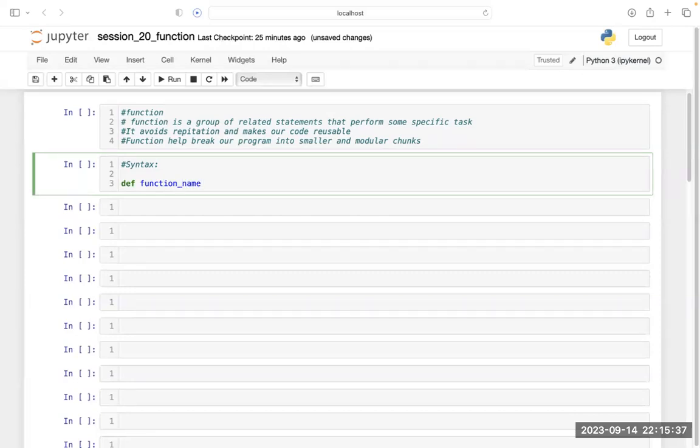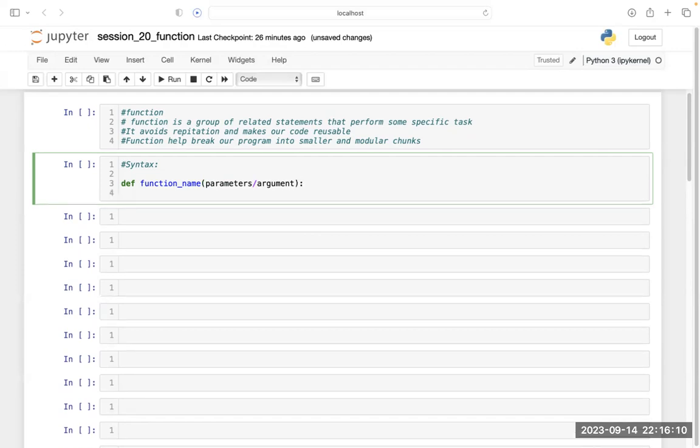After the function name, you have to put parentheses. Inside these parentheses, we write parameters, or arguments. After the parentheses, you put one colon. When you press enter, it will automatically take the indentation of 4 spaces that we have already discussed.